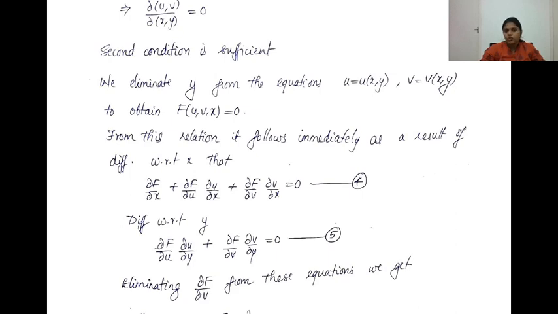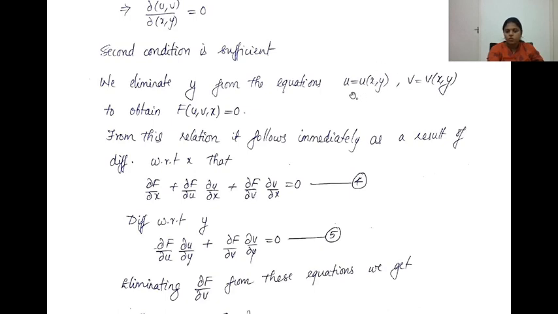Now what we do here is, start with u and v. So f is a relation connecting u and v. Now when you have a relation connecting u and v, it can either be independent of x and y, or it can contain x and y. Now if it contains x and y, let me eliminate y from this equation.